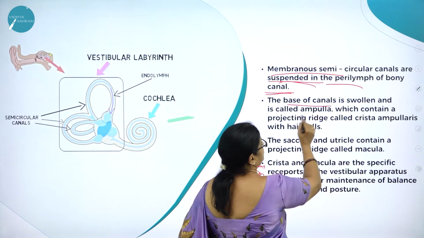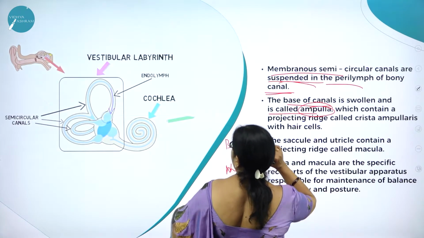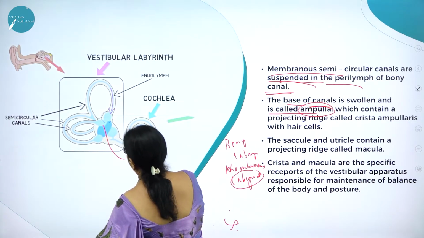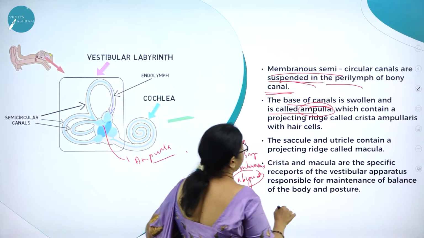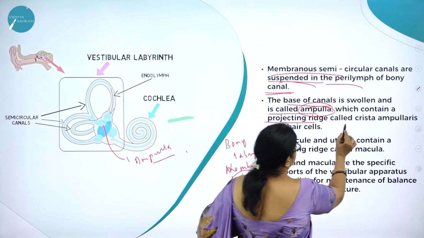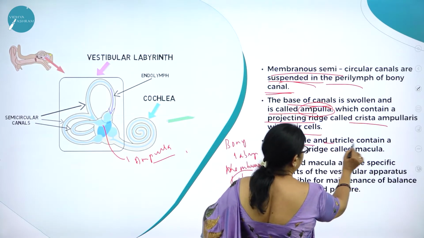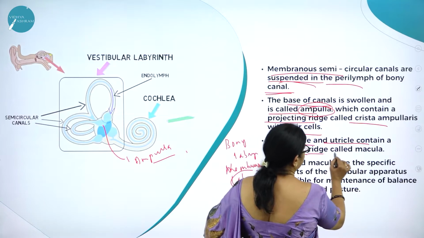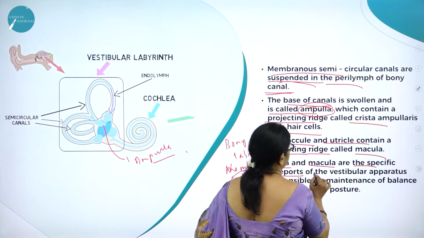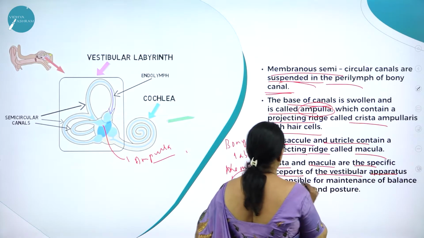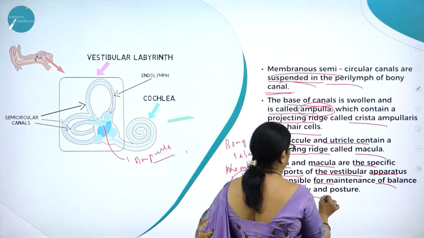So the base of the canal is swollen and is called ampulla. Here you can see the ampulla. Then which contain projecting ridge called crista ampullaris with hair cells. The saccule and utricle contain projecting ridge called macula. Crista and macula are the specific receptors of the vestibular apparatus responsible for maintenance of balance of the body and posture.